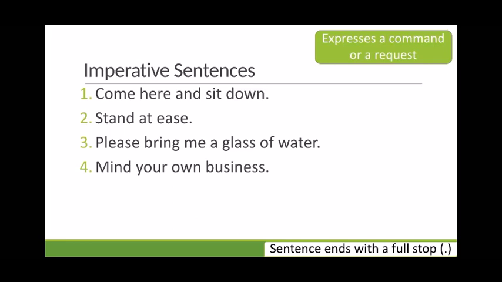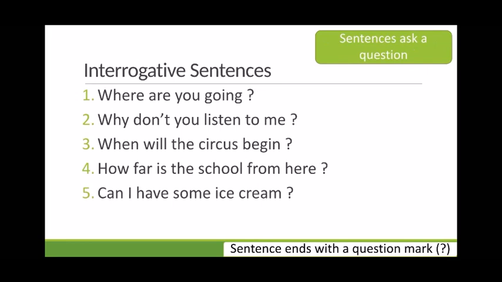And if you notice children, like assertive sentences, imperative sentences also end with a full stop. So, when you have to identify or differentiate between assertive sentence and imperative sentence, it is important that you try to understand if the sentence is simply stating something or is it giving a command or a request. If it gives a command or a request, it is an imperative sentence. The next type of sentence is interrogative sentences.